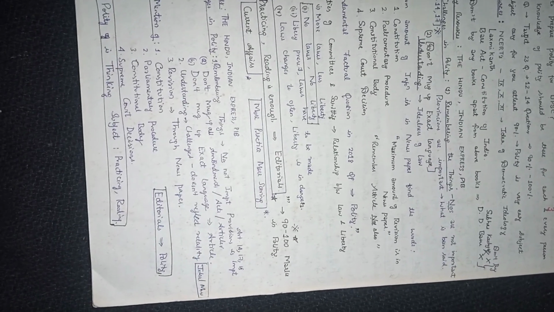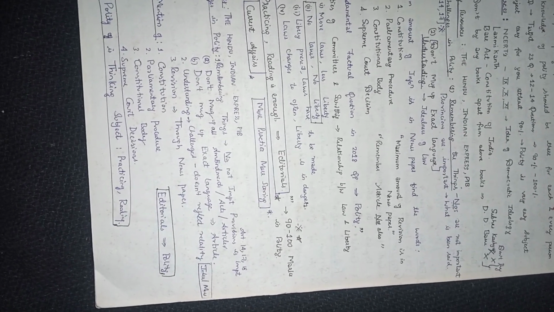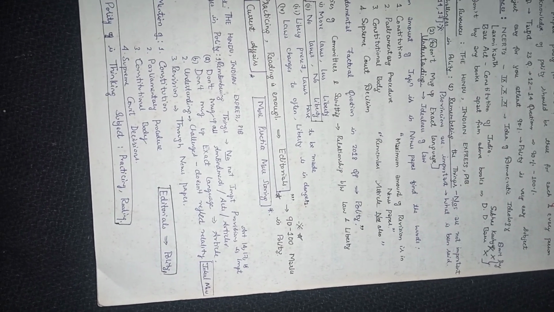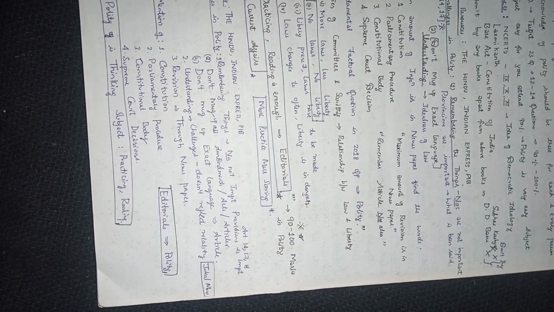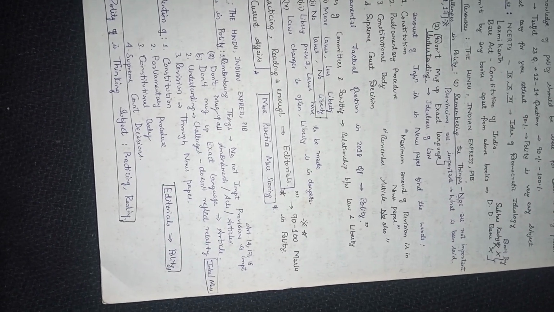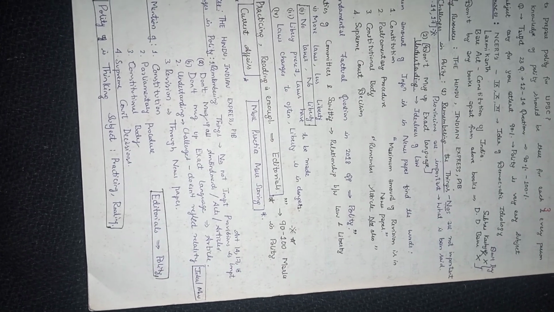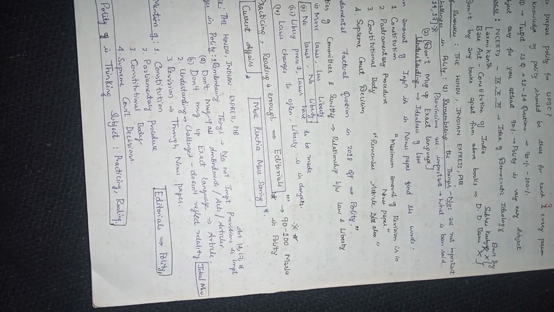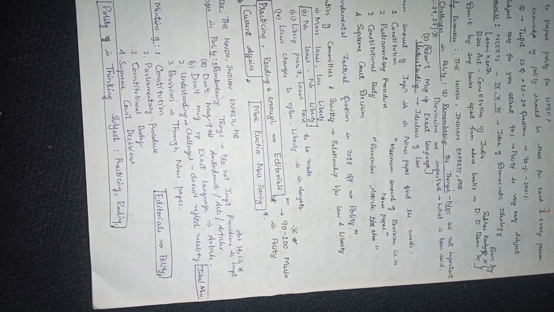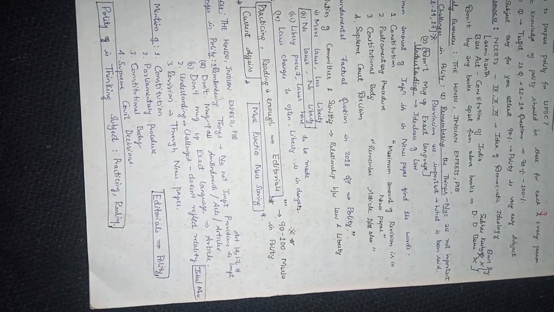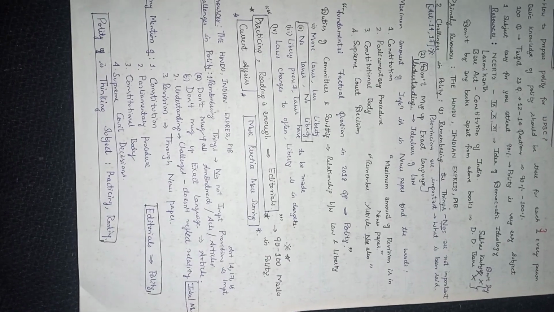Numbers are not important, like Article 14 or 17. Don't mug up the exact language. Understand the ideals of law. First, the maximum amount of information is in the newspaper. Find out the words. The maximum amount of revision is in the newspaper. Remember article numbers also. Constitution, parliamentary procedures, constitutional bodies, Supreme Court decisions.